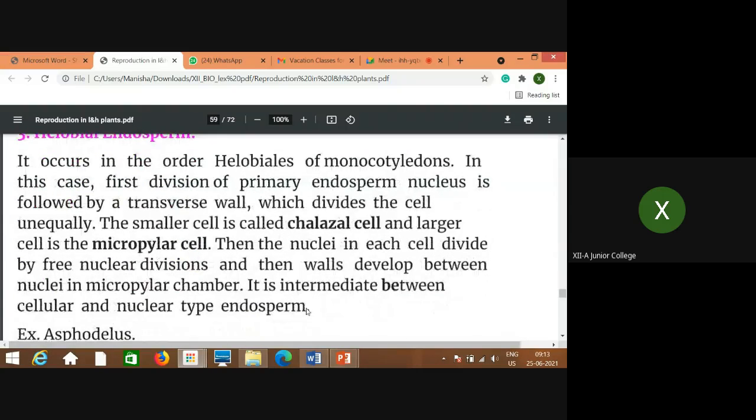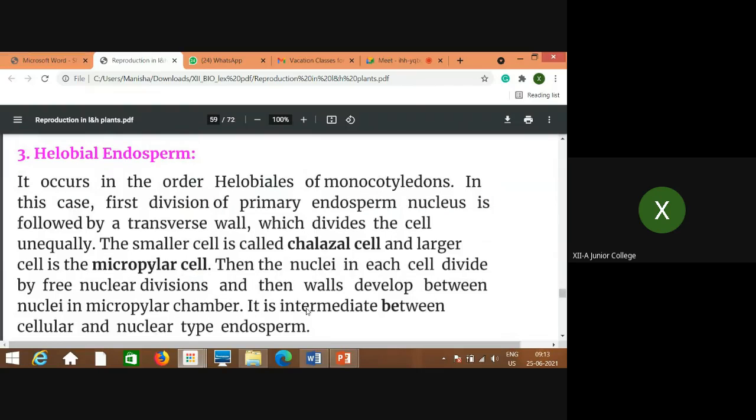The name has come from the order of the monocotyledons, that is Helobiales, and Helobiaceae is the family, because of which the name is there, that is helobial type of endosperm. That is considered as a combination of first and second, that means nuclear and the cellular type of endosperm. That means what happens here?